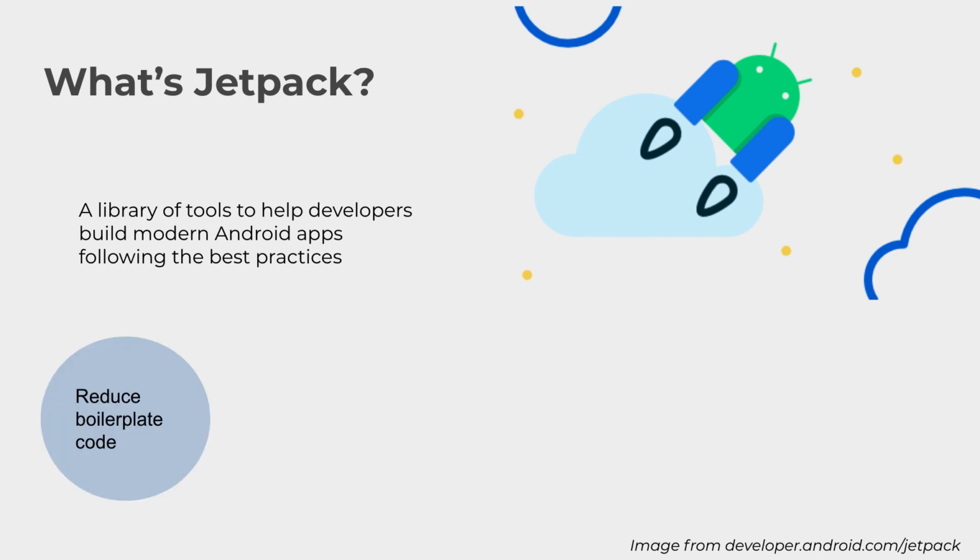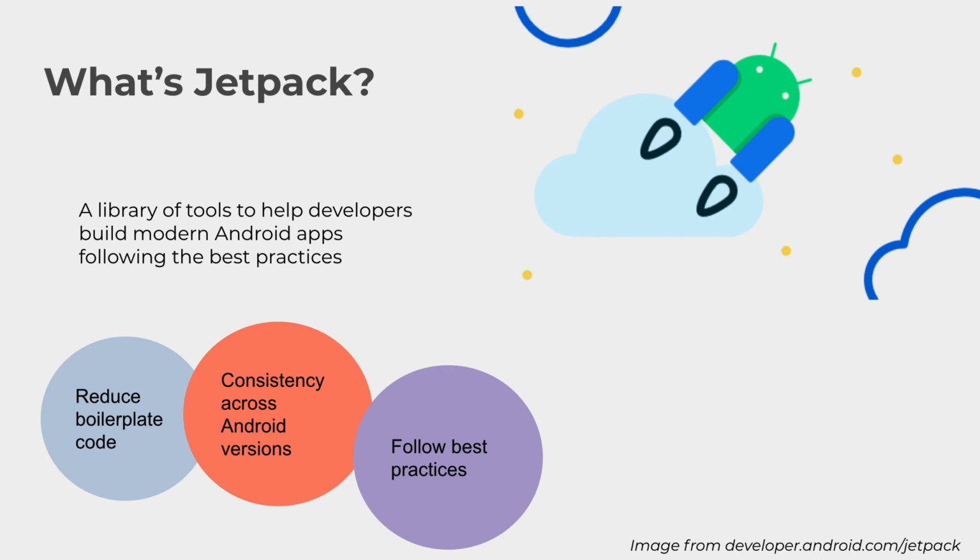So the idea is to reduce boilerplate code and make sure that there is consistency across Android versions, because as you know, Android is very fragmented. There are different devices, different versions, different manufacturers, and so forth. And so to have some sort of a holy grail, per se, of how we structure and build our Android apps, to have this consistency, is very, very important.